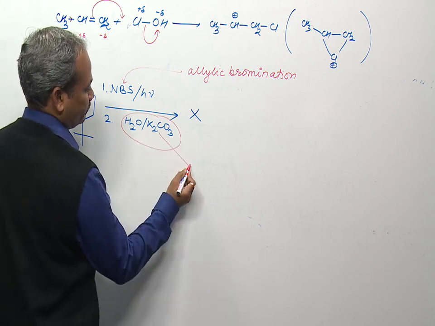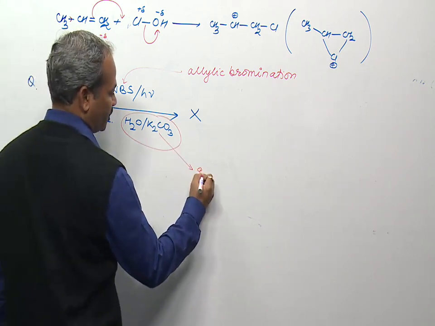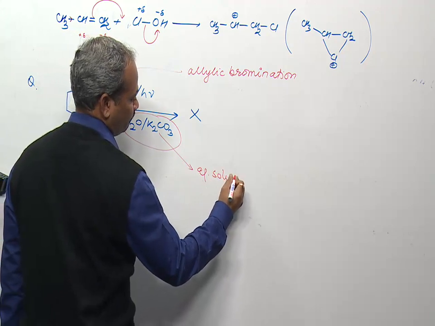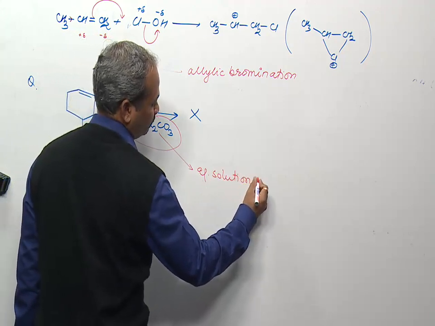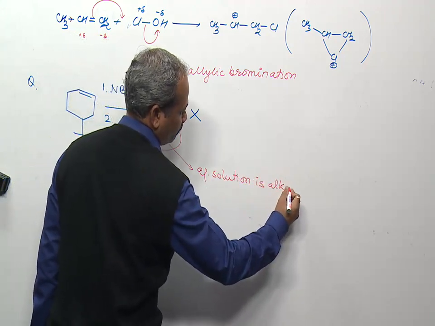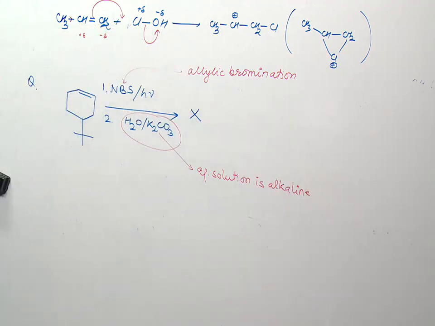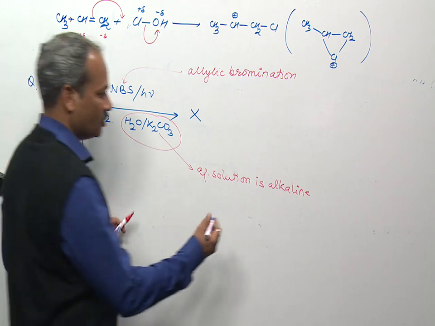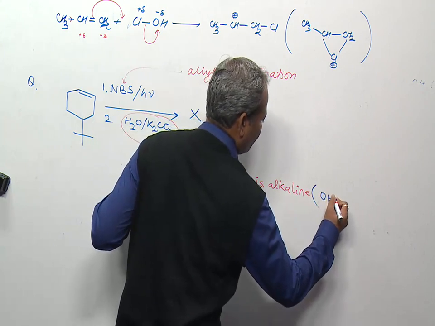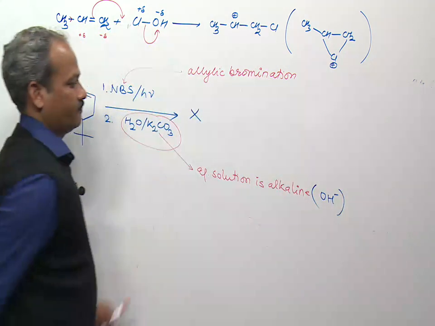And this H2O in K2CO3, the aqueous solution, is alkaline. An aqueous solution of K2CO3 is alkaline because it is a salt made up of a strong base and a weak acid. An aqueous solution of such a salt is alkaline. So this alkaline solution provides OH minus.